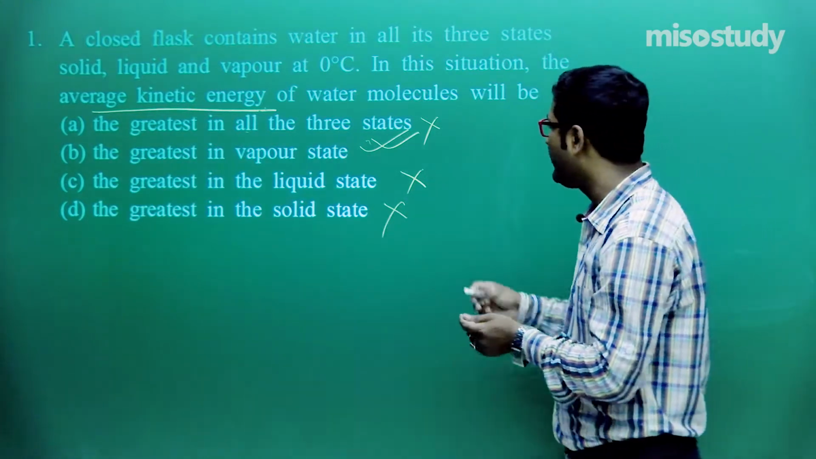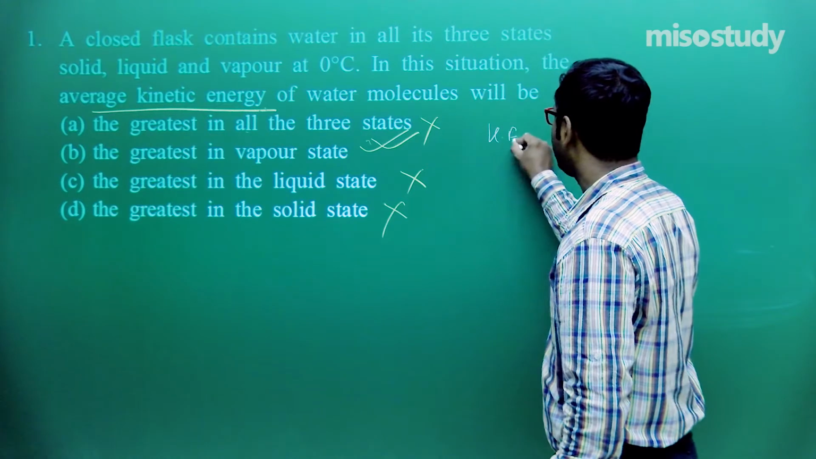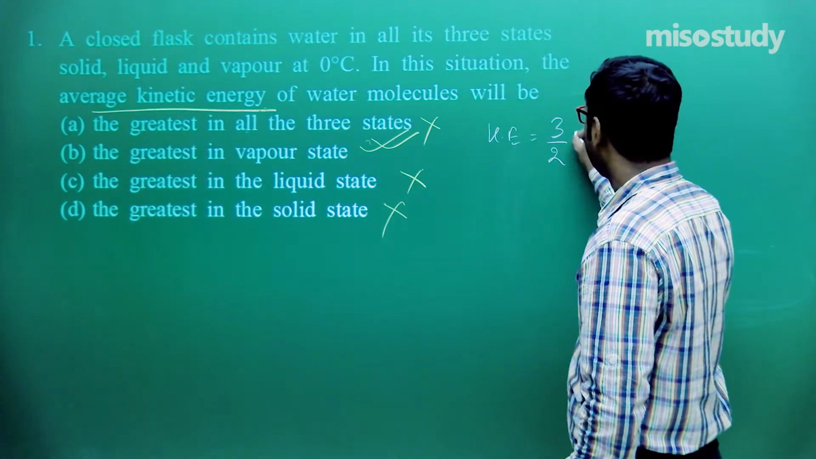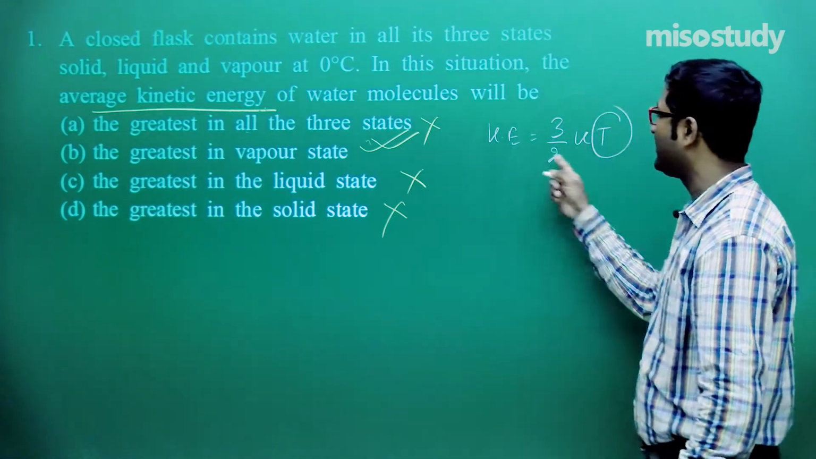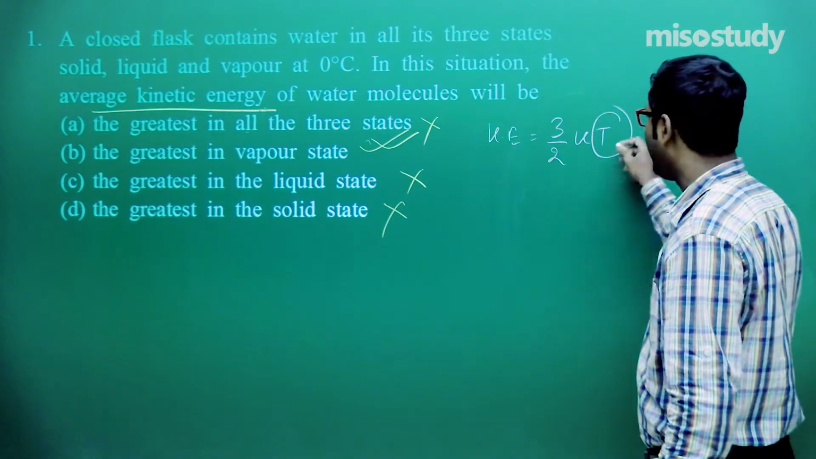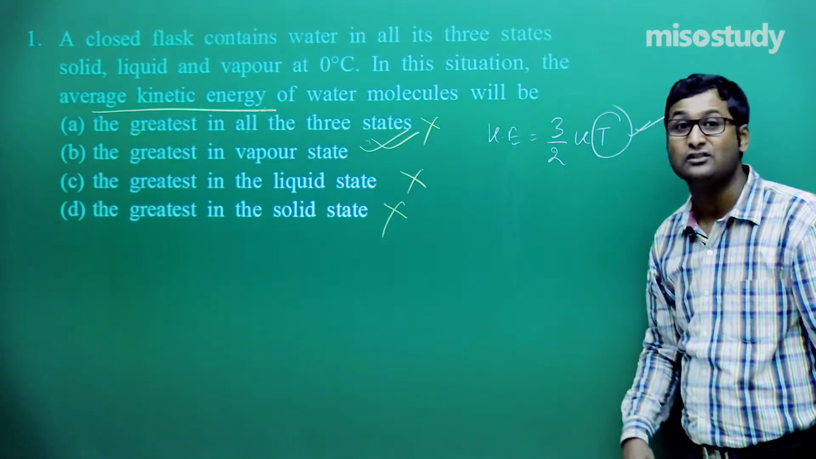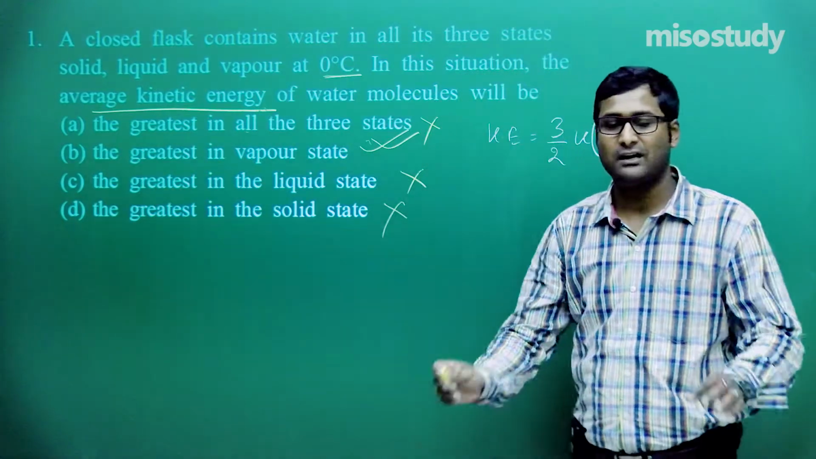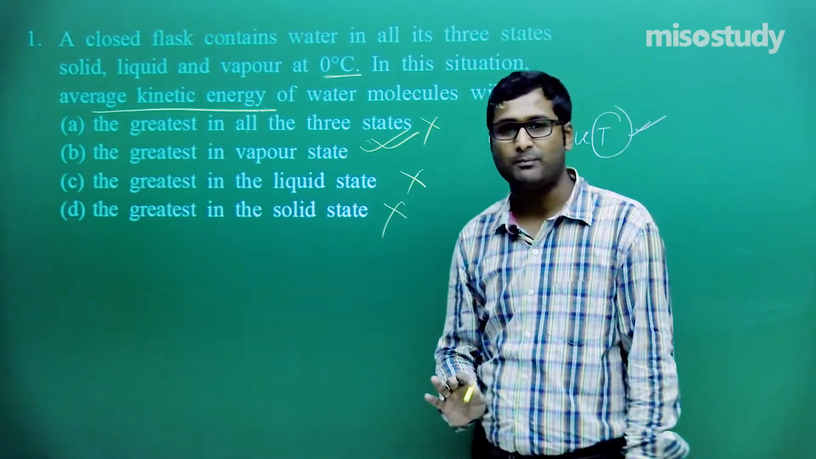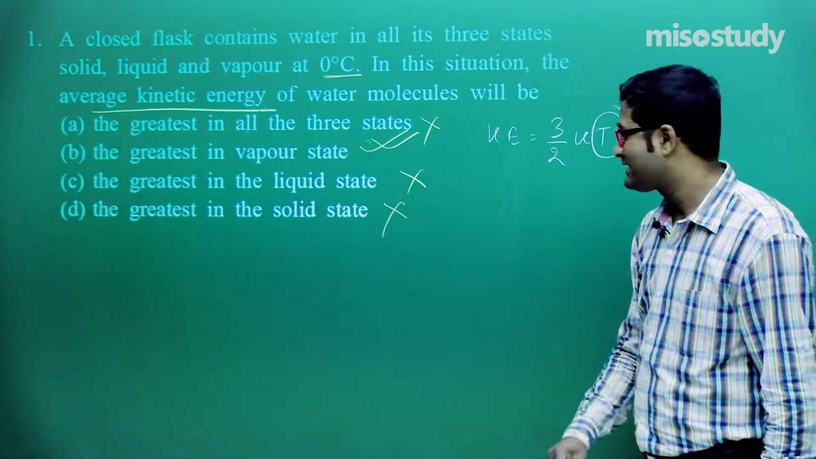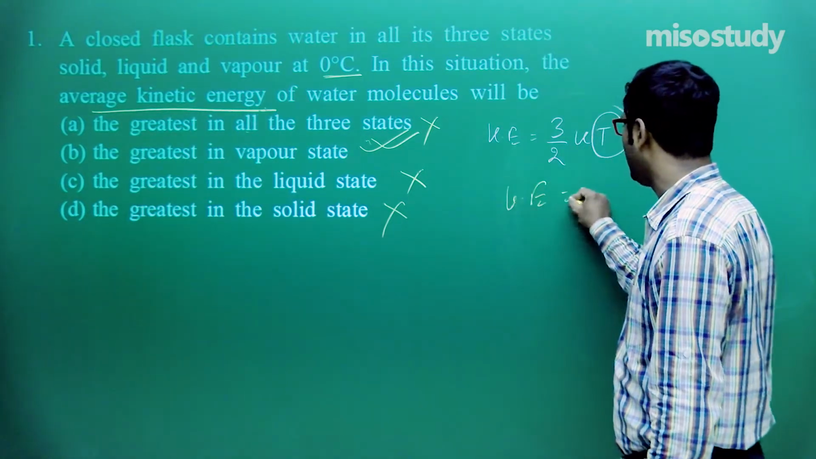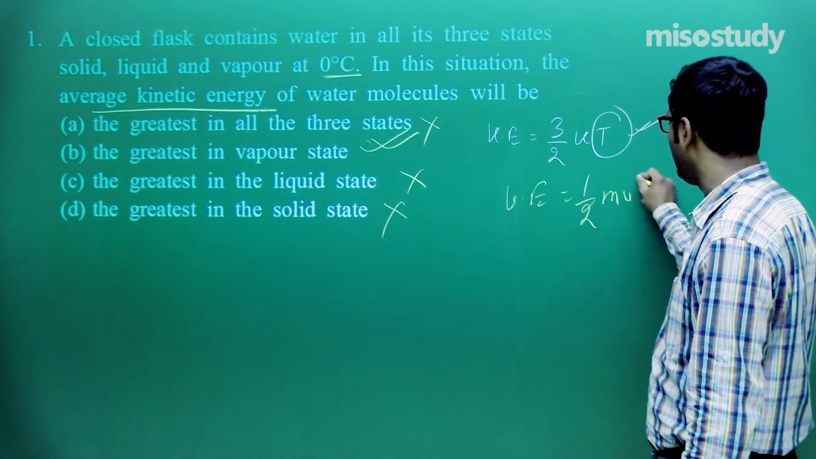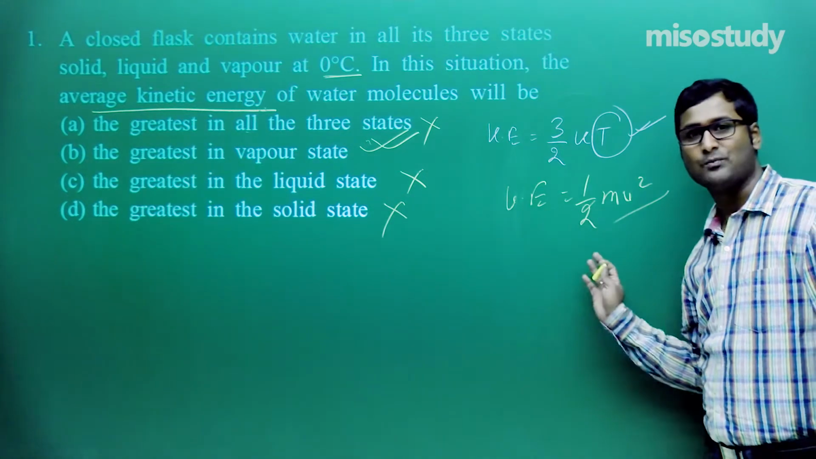velocity. I am not going to discuss this question in terms of temperature. Do you remember this formula, kinetic energy equals 3/2 kT? This k is the Boltzmann constant. Because here it is mentioned that the temperature does not change, there is no impact of temperature in this case. So in this case I am applying the formula kinetic energy is equal to half mv square, in terms of velocity.